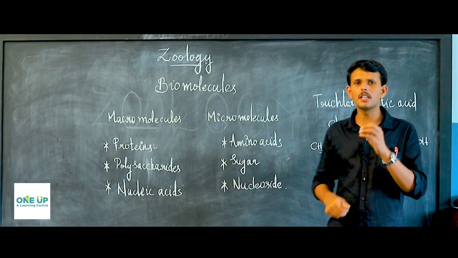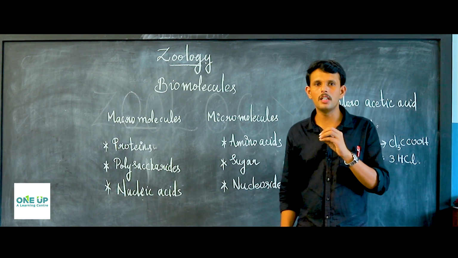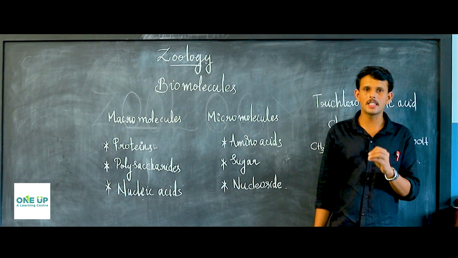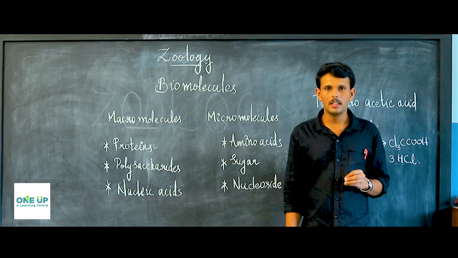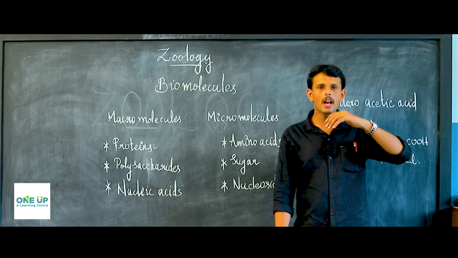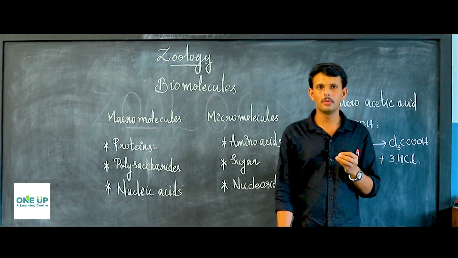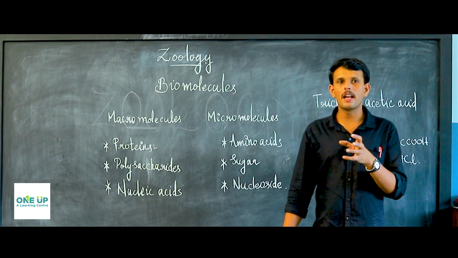Actually, it is interesting to note that the elemental composition of a given tissue is exactly the same as that of the earth crust. In fact, the percentage composition of elements is far higher in a living tissue than in the earth crust.